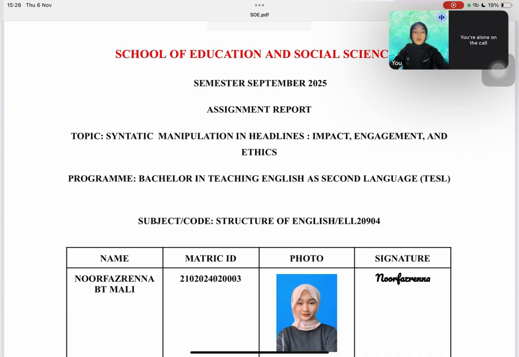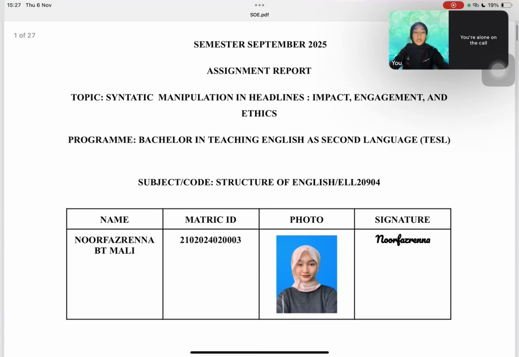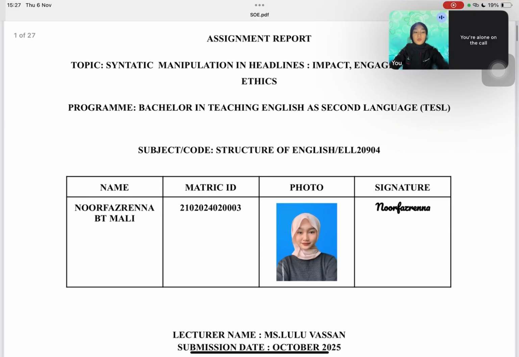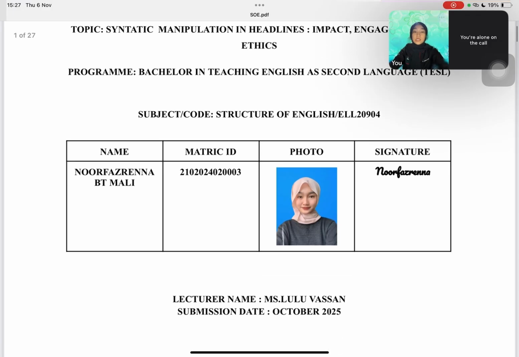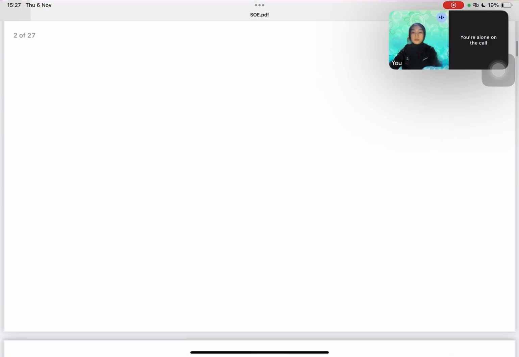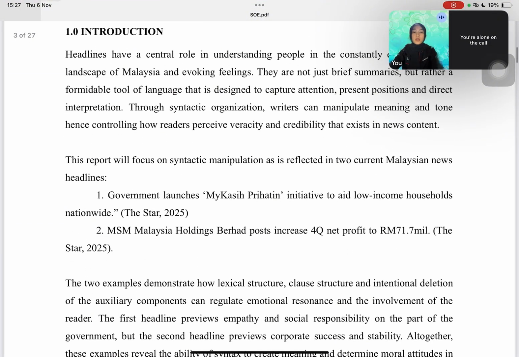So today I will be presenting my assignment, titled Syntactic Manipulation in Headlines: Impact, Engagement and Ethics. My name is Noorfazrenna binti Mali from course BTESL. This study explores how syntax, or sentence structure, can be strategically used in media headlines to shape meaning, emotion and perception. So for the introduction, this is my introduction part.